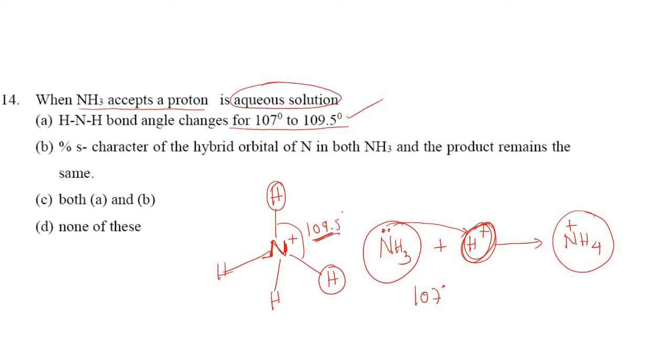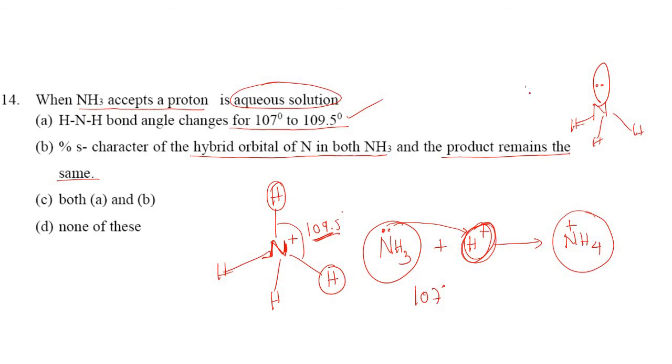Second option you have to concentrate on, students, is that the s character of the hybrid orbital of nitrogen in both ammonia and in the product remains the same. Yes, it is 100%. Why? Because if I speak of ammonia, the lone pair was present in sp3.